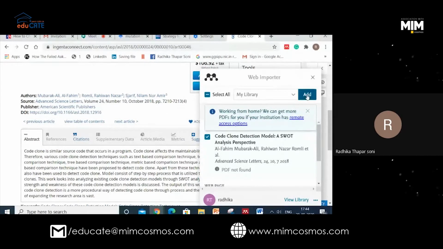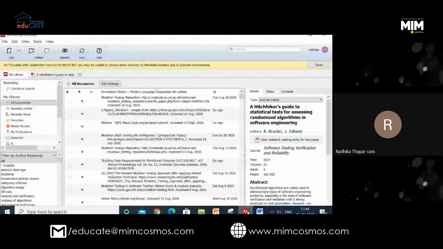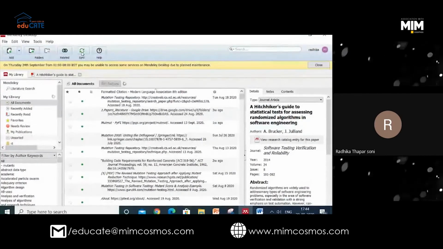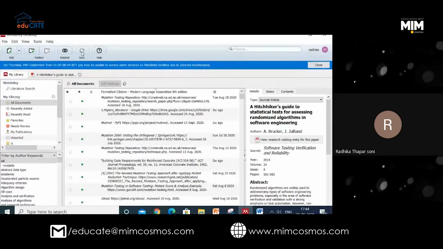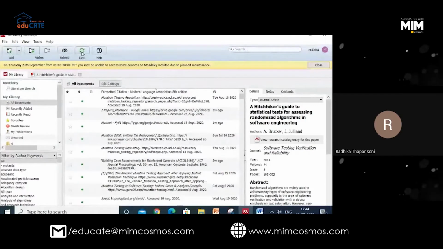I will add it and it will be added to my Mendeley library. Now I go to my desktop application and press sync. Once it is synced, it is synced with my web importer.